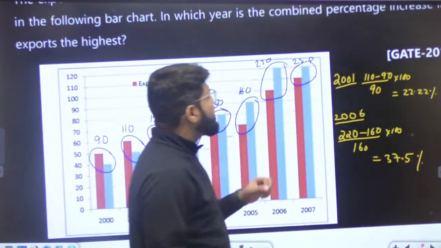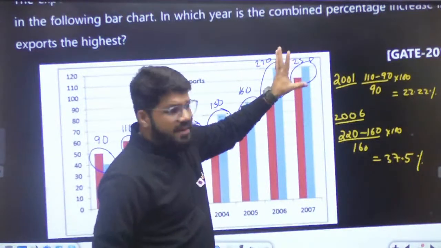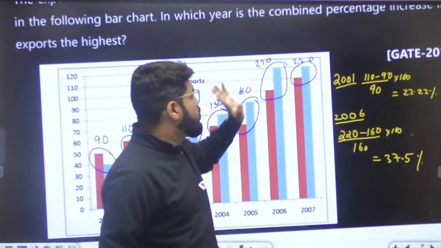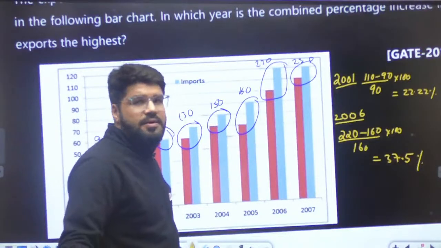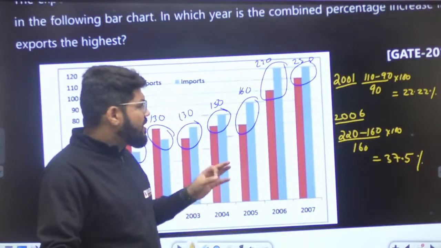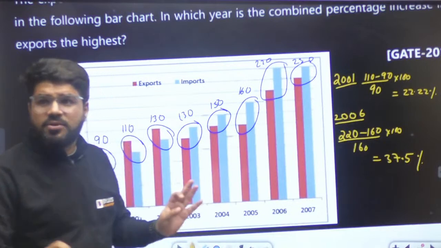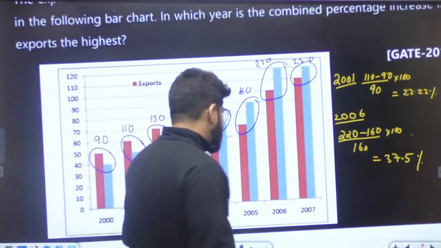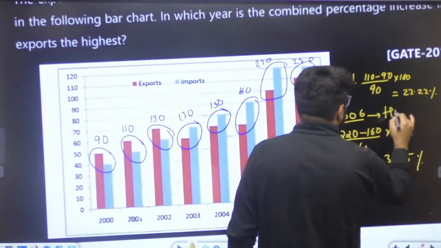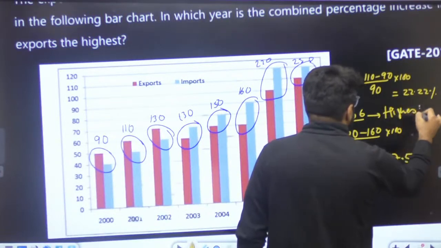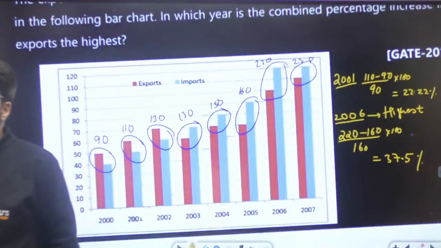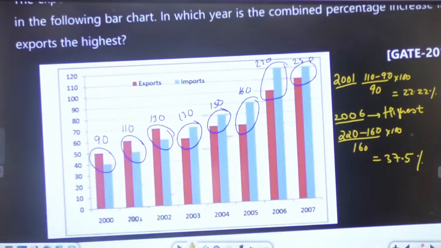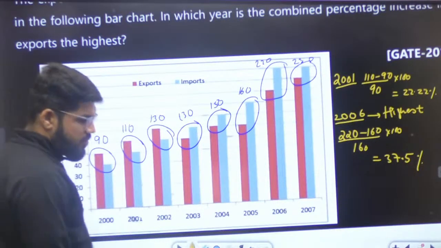Now, do we need to check 2007? It is only 10 divided by 220. No need to check. 10 divided by 220 is going to be much lesser. So what is the correct answer? The highest is in 2006. So do I need to calculate for all? No, I don't need to calculate for all.